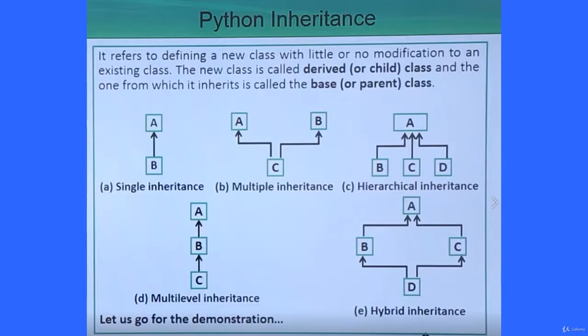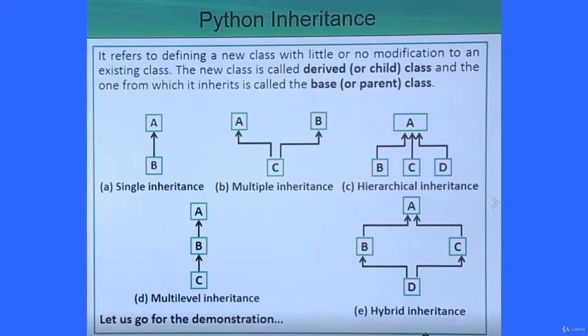This is hierarchical inheritance: only one base class and multiple derived classes. Here I have shown 3 derived classes. It may be 2 also, it may be 5 also, it may be 7 also. Here we have multi-level inheritance. What is the meaning of multi-level inheritance? This is the base class, this is the derived class, and for this C, B is the base class and C is the derived class here.